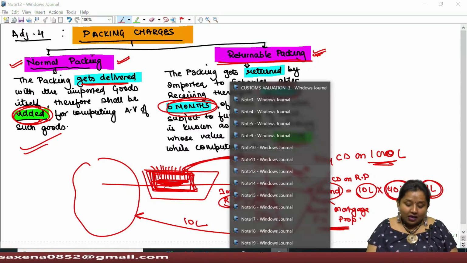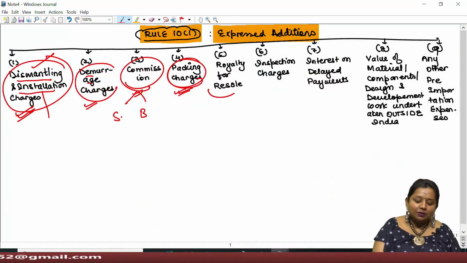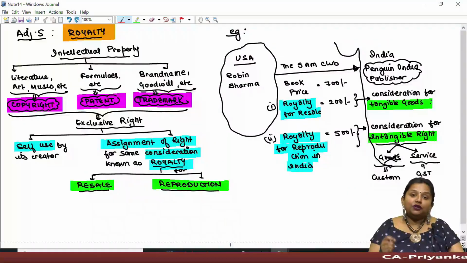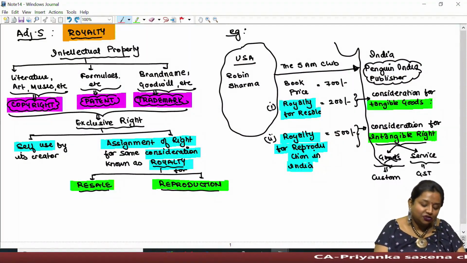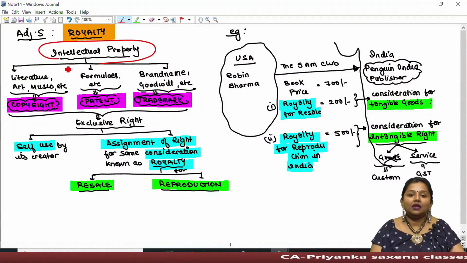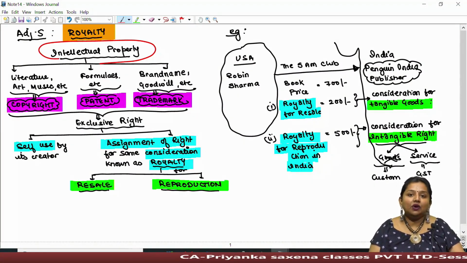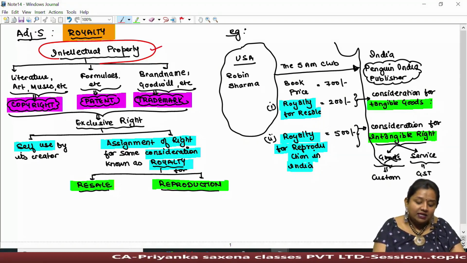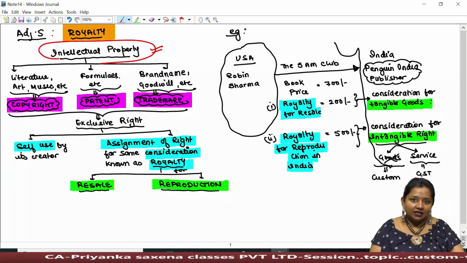Okay. Now, the next expense which comes therein, we talk about royalty. What do you mean by royalty? Let's see. Now, for the purpose of royalty, we need to understand the concept of intellectual property. What does it mean? Lawmaker says that any property or asset being generated from intellect or brain of a human mind is known as intellectual property, which can broadly be classified under 3 categories.